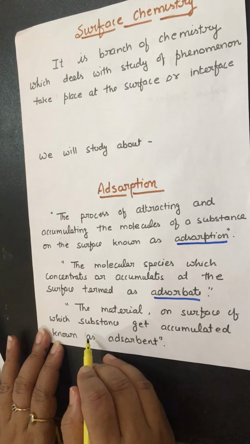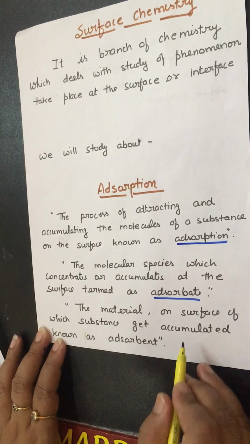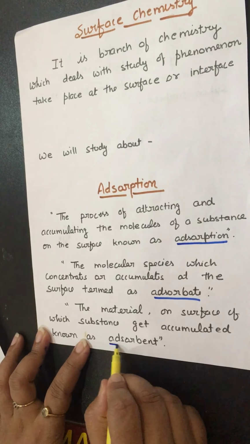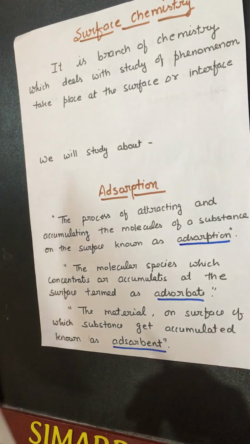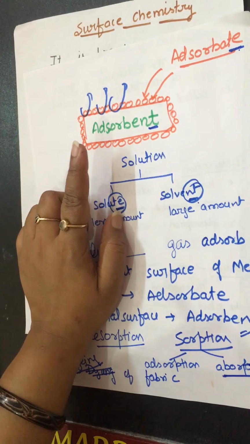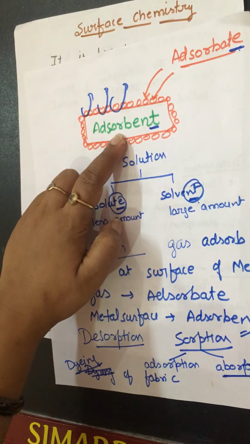The material on the surface of which the substance gets accumulated is known as the adsorbent. That is, the substance on whose surface adsorption is happening is called the adsorbent.